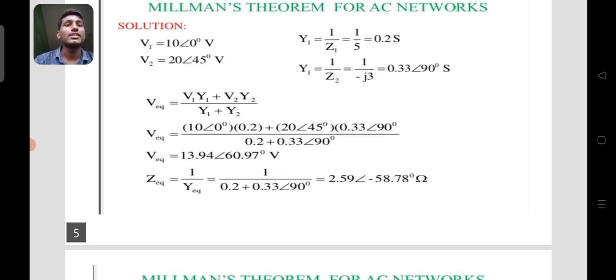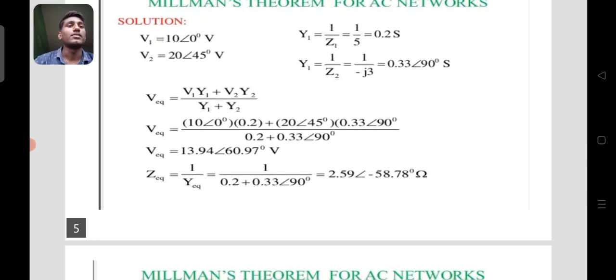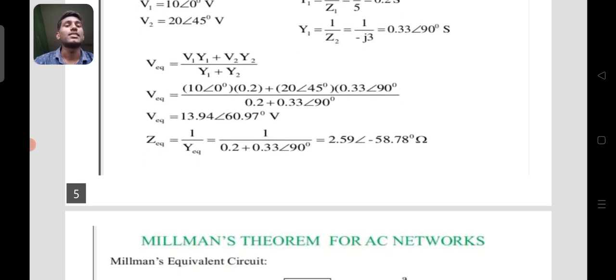Here Y equivalent is the addition of each admittance, Y1 plus Y2, where Y1 is 0.2 S and Y2 equals 0.33 angle 90 degrees.